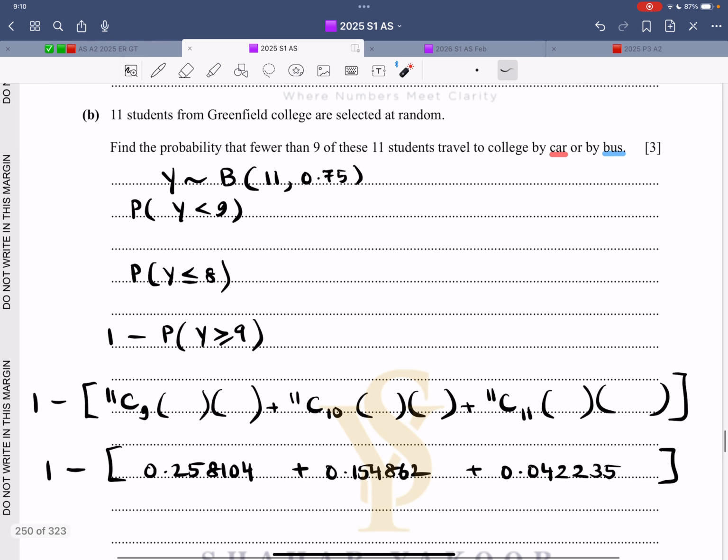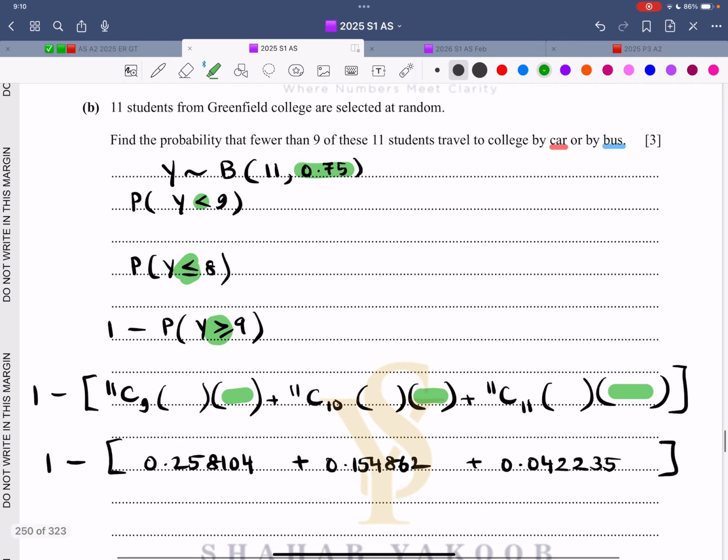Another binomial question. 11 students from the college are selected at random. Find the probability fewer than 9 of these 11 students travel to college by car or by bus. Add both the probabilities, that is 0.75. So now the probability of success is 0.75. Probability Y less than 9, that is Y less than or equal to 8, that is 1 minus Y greater than or equal to 9. So calculate the probability for 9, 10, 11, add it up and then subtract.